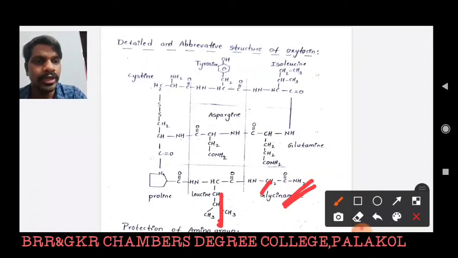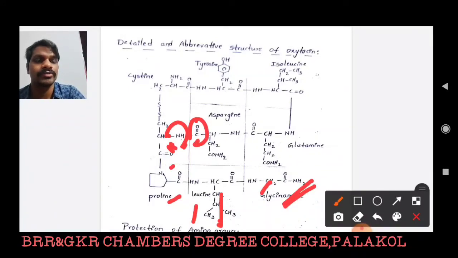The imino group in leucine is involved in a peptide linkage with the carboxylic acid of proline, and the imino group of proline is involved in a peptide linkage with the carboxylic acid of cysteine. The imino group in cysteine is involved in a linkage with the carboxylic acid of aspartic acid, that means asparagine, because the other carboxylic acid is converted to an amide linkage. The imino group of asparagine is involved in a peptide linkage with the carboxylic group of glutamine, and the imino group of glutamine is involved in a peptide linkage with the carboxylic acid of isoleucine.